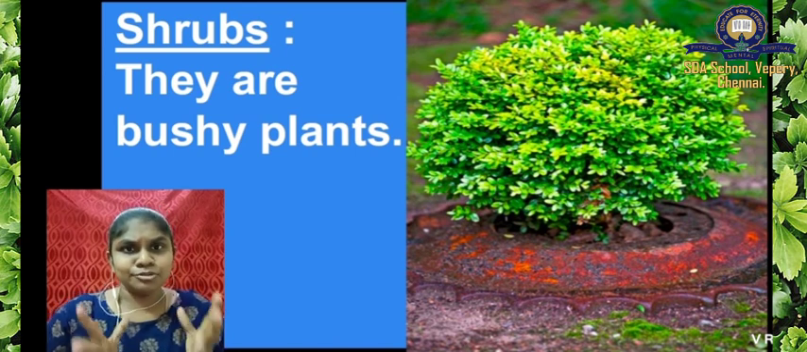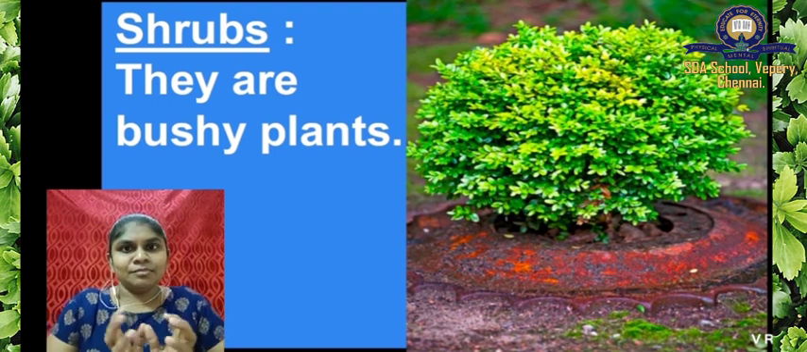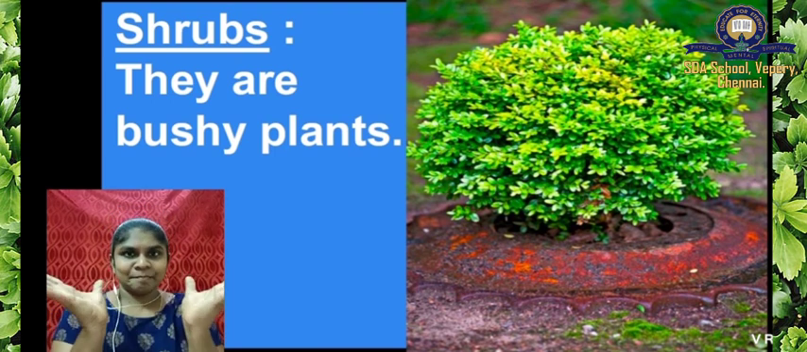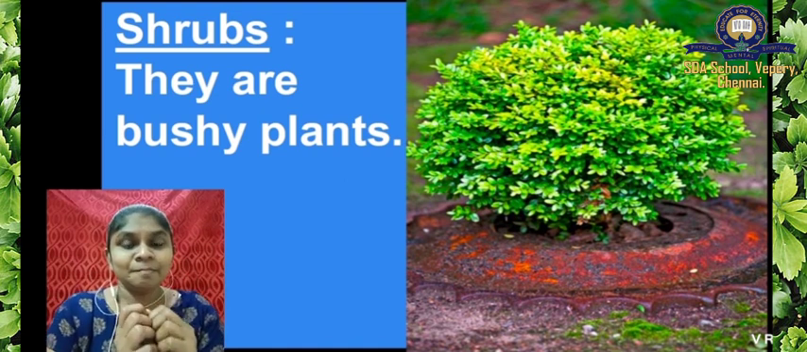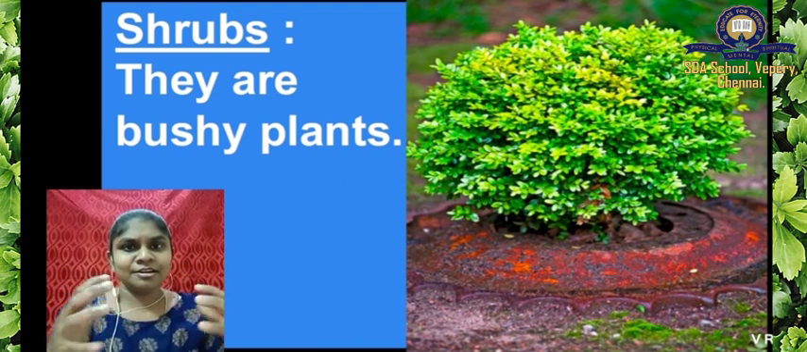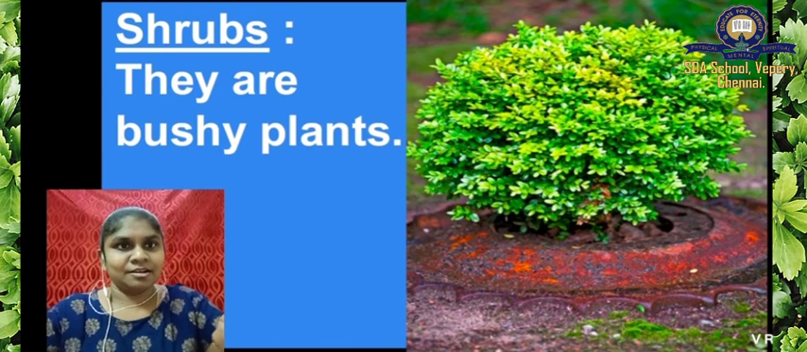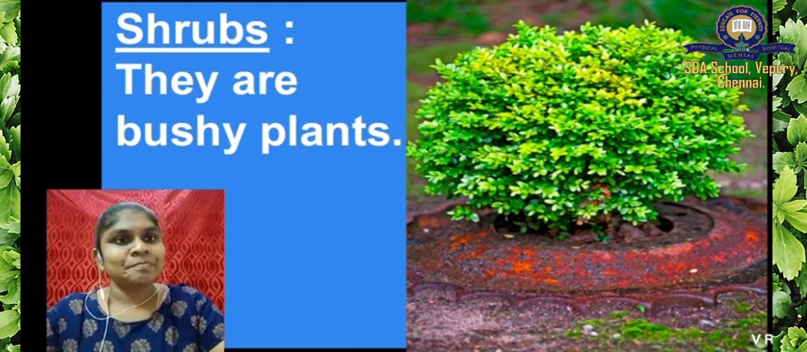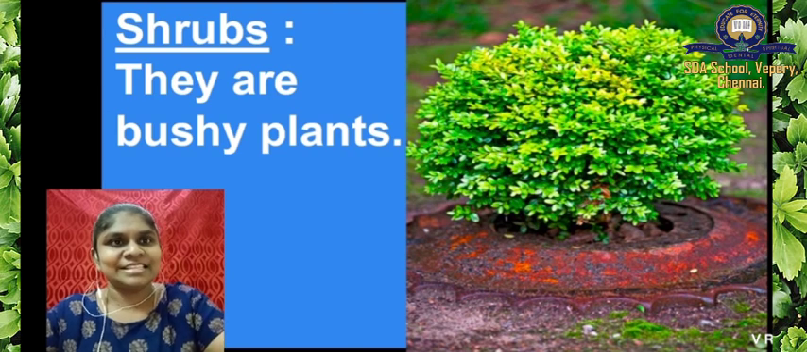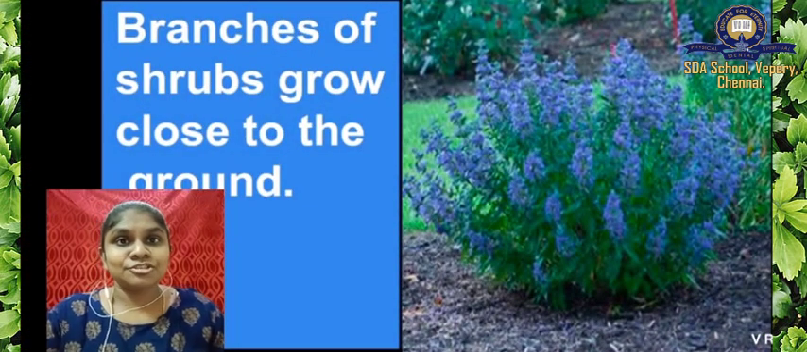Okay, they look so bushy. What do you mean by bushy? It will be like this, bushy plants. Okay, and it looks so green and so bushy. Shrubs are bushy plants. Okay, look at this plant. This plant looks so good, no? Yes, and the branches of shrubs grow close to the ground.